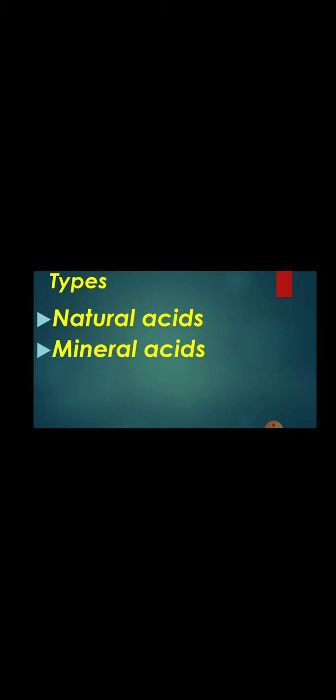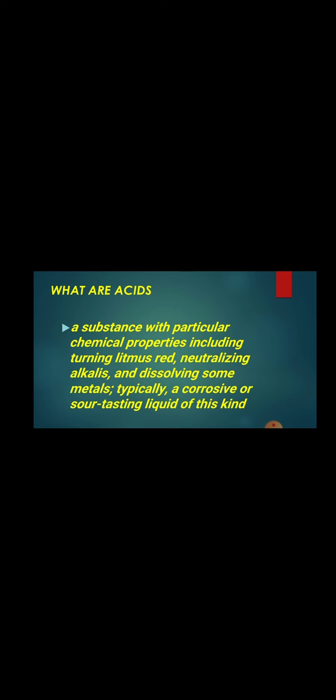There are two types of acid. One is natural acid, and the other is mineral acid. Natural acid examples are vinegar, orange, lemon, and grapefruit juices, which all contain acid. There is even an acid in your stomach called hydrochloric acid, which helps to digest your food. The other type, mineral acids, includes nitric acid, sulfuric acid, and phosphoric acid. My dear students, the basic question is: what are acids?